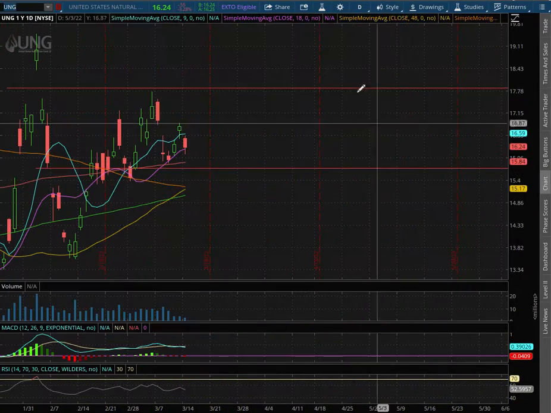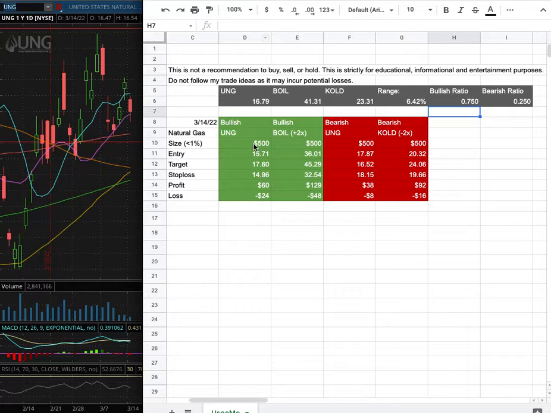My trade position size for it is less than 1% of my portfolio. My long entry is at $15.71, and that is this range here. My sell target is at $17.60. My stop loss is at $14.96.